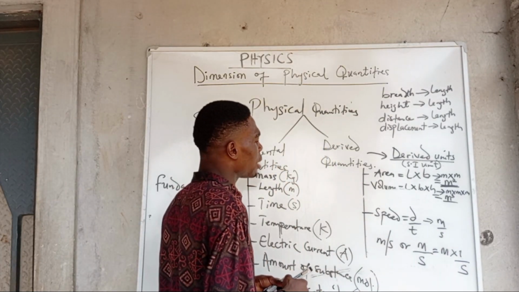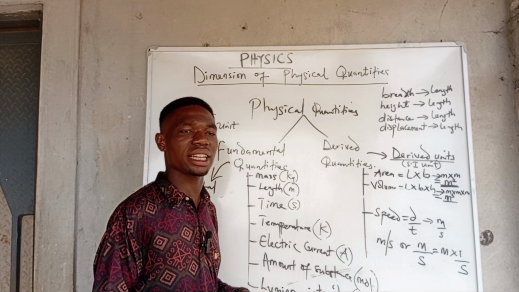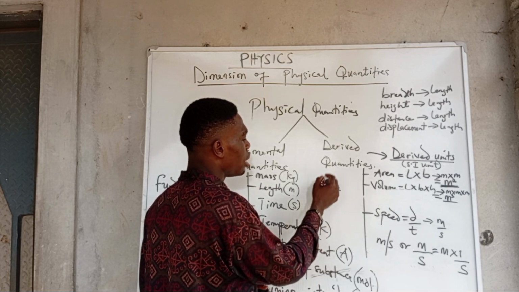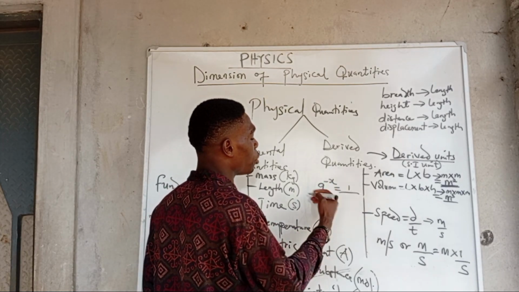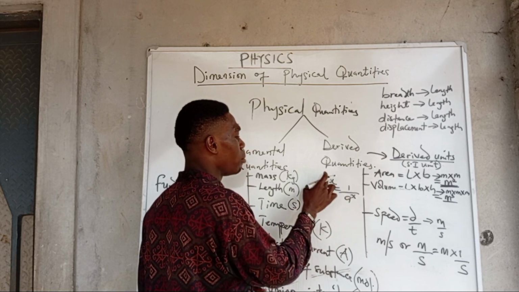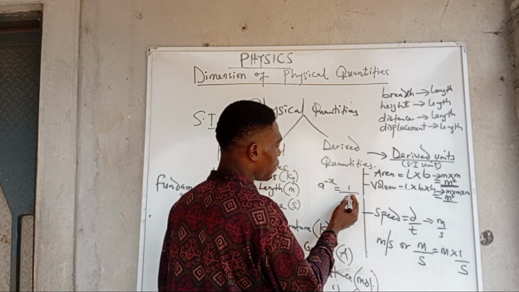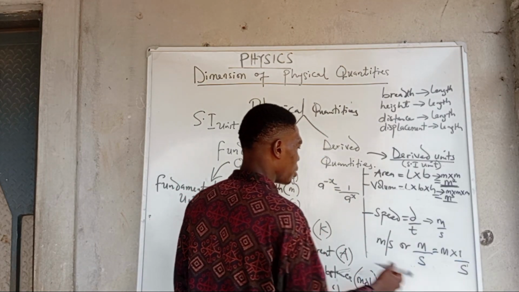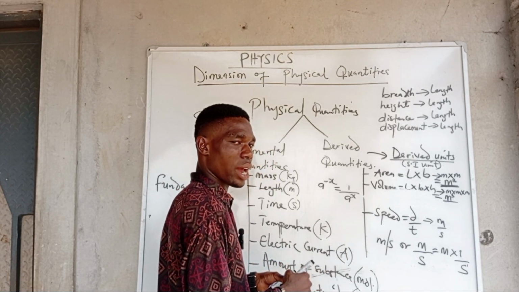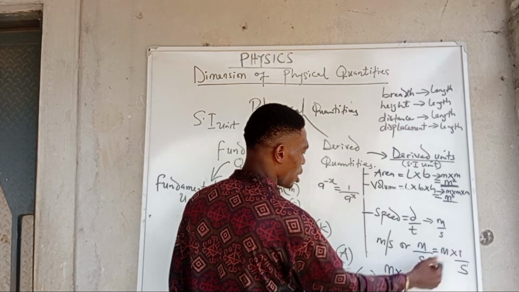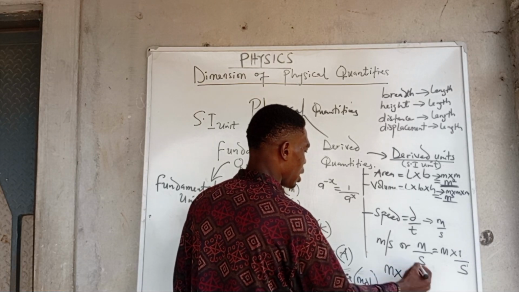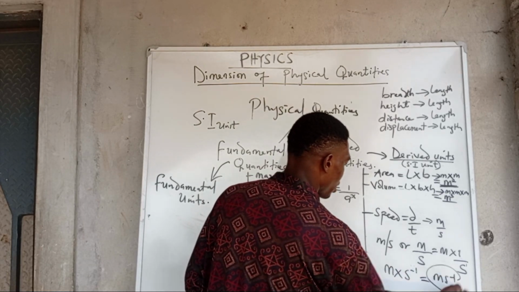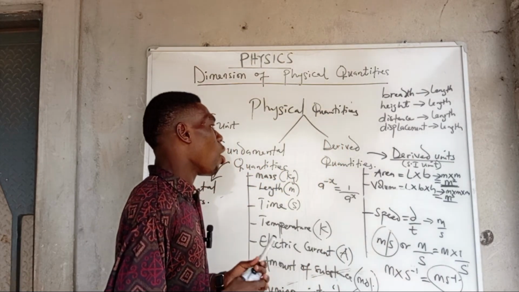All right, from indices we have something called negative index. If, for instance, you have a raised to the power of minus x, the solution to this is the reciprocal of the base, all raised to the positive power. So if I put 1 over, remove the minus sign, I can rewrite this to be this. The power of s here is 1. So another way to write this is meter times s raised to the power of negative 1, and if I join them together, it also means meter per second. They are the same thing. All right, so that's for speed.